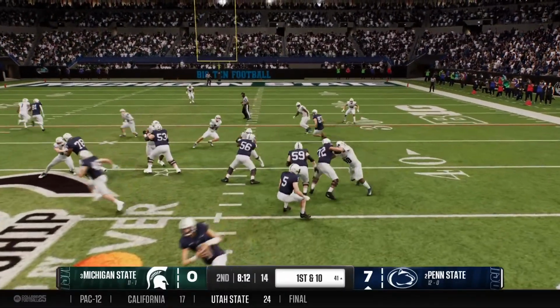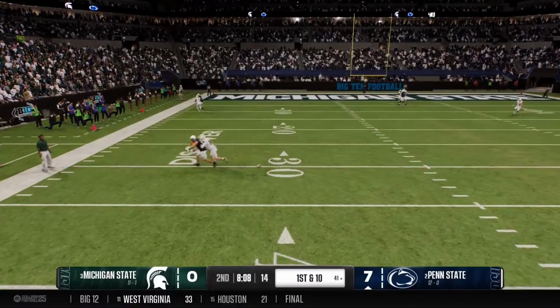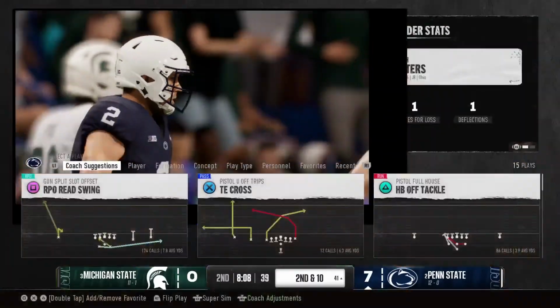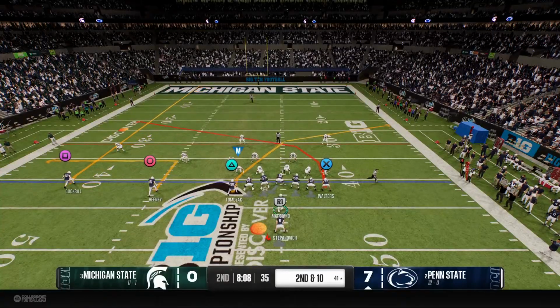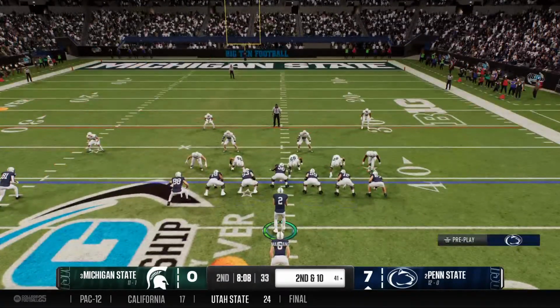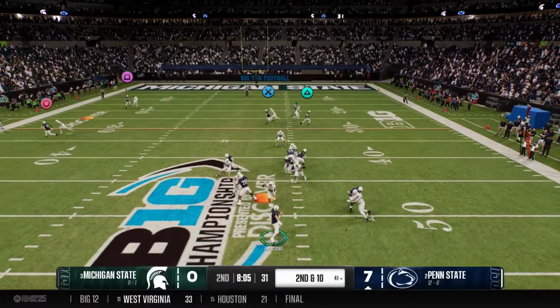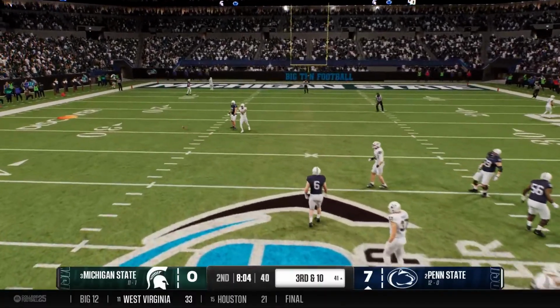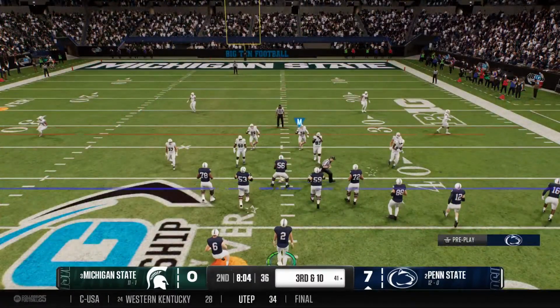Off the play fake on first down. Oh, nice play by the defender. Got a hand in there to break up the pass. Second down after the incompletion. Back to throw again. Bringing pressure. It's incomplete. That was caused by the defensive pressure. And now it brings up third down.